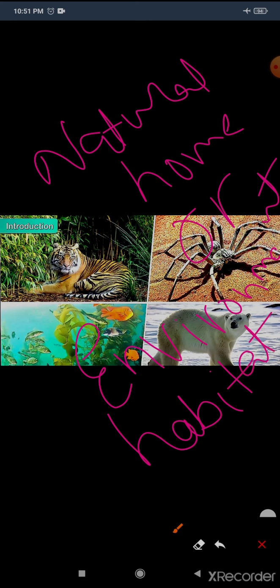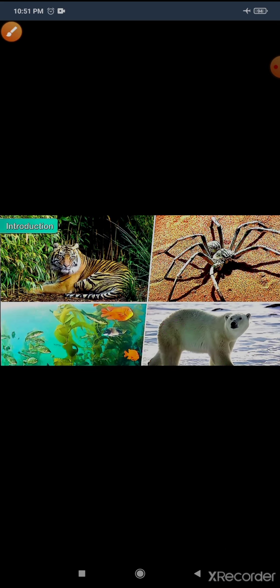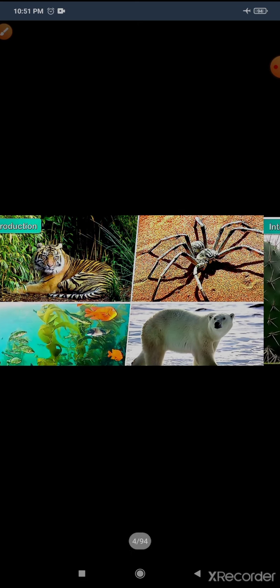Habitat. So the natural home or environment of an animal is called its habitat. You can see here in this picture how this tiger lives in the jungle, the polar bear, this water animal, this spider also. They are all adapted to live in such kinds of places.